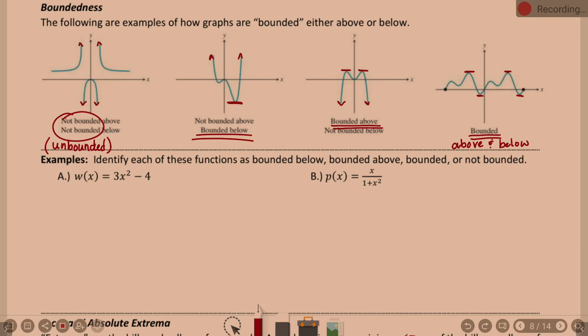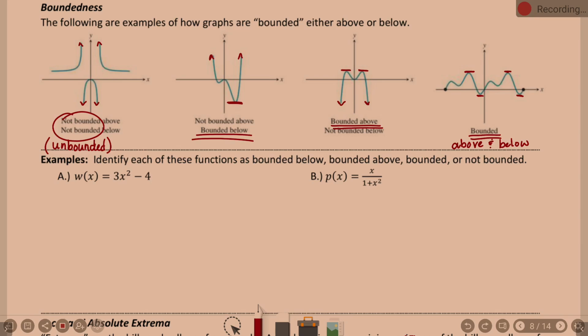So, examples. Identify each of these functions as bounded below, bounded above, bounded, or not bounded. I just want to know what type of bounding it is. It is bounded below. It's a parabola. Wow, I'm impressed. We didn't even graph it? I graphed it. Oh, man. I was briefly impressed here.